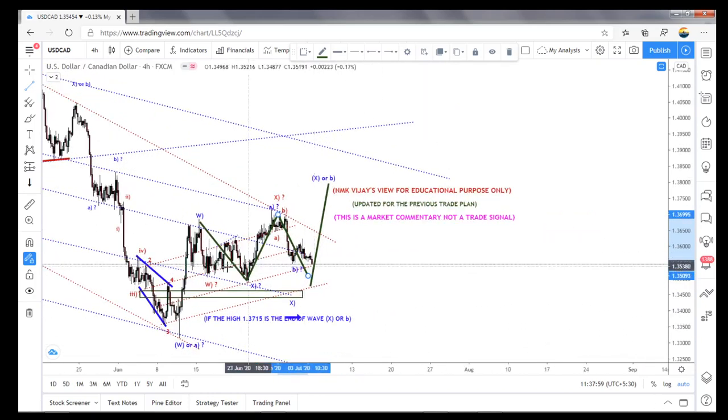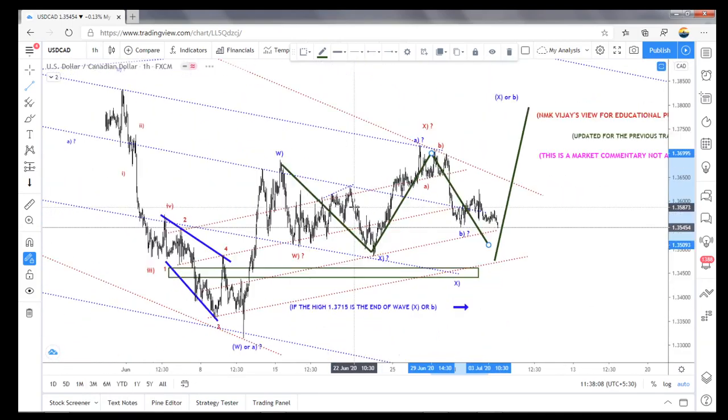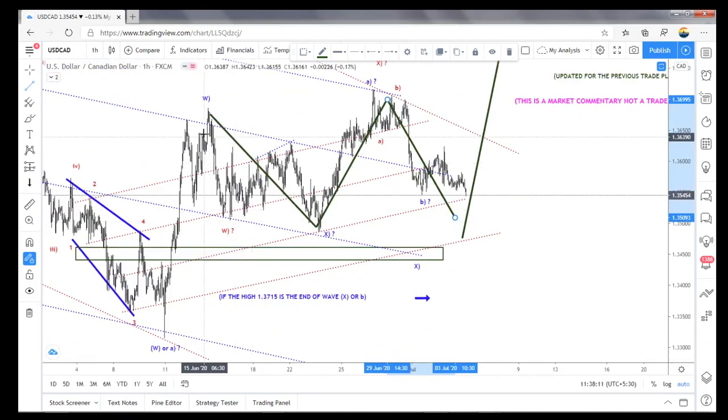It's already, for me it looks like that, but it may happen it has already ended also, but I'm not so satisfied. I'll show you here. I'm not so satisfied with this zone, whether we take it as an A B C, and again A B C. This looks a little bit different. I don't consider it a five-wave structure. This is a three-wave structure. Whether the three-wave structure ended here or here.